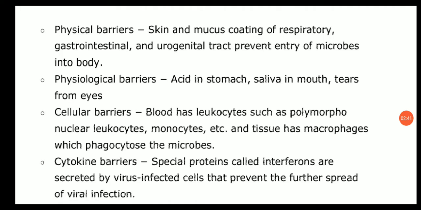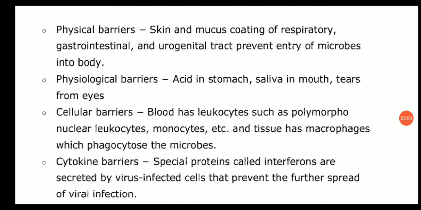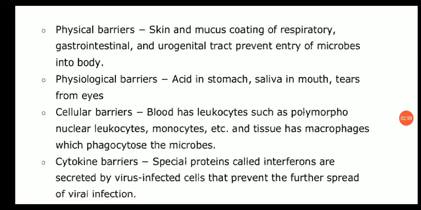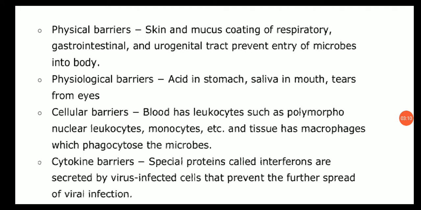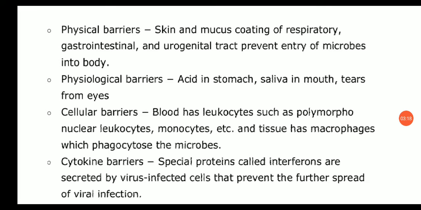Physiological barriers are there, like acid in the stomach. You know that hydrochloric acid is produced in the stomach. Saliva in the mouth and tears from the eyes contain certain chemicals, like the enzyme lysozyme, which kills the microorganisms. Cellular barriers are there, like blood has leukocytes such as polymorphonuclear leukocytes, monocytes, etc. And tissue also has macrophages which phagocytose, which means they kill the microorganism by the process of phagocytosis. So these all are the cellular barriers.